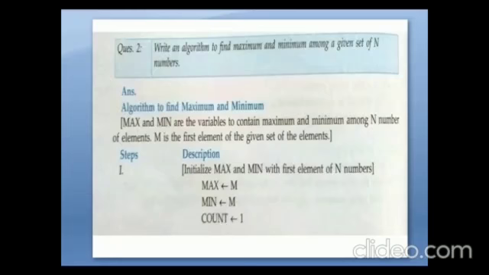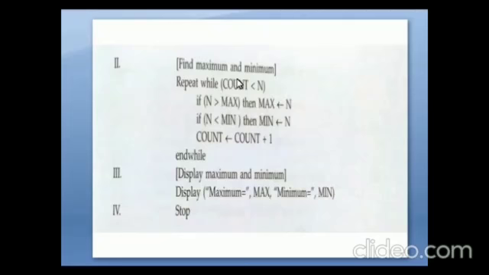So now step number 2 is find maximum and minimum. Now we are going to find out the maximum and minimum. Repeat the step while count is less than n. If we are taking 10 numbers, that is 1 less than 10, the condition is true. If m is greater than max, then max equal to m. If m is less than min, then min equal to m, count equal to count plus 1. So if it is the maximum number, then also we are going to count, and if it is less than min, then also the count will increment for the minimum value.